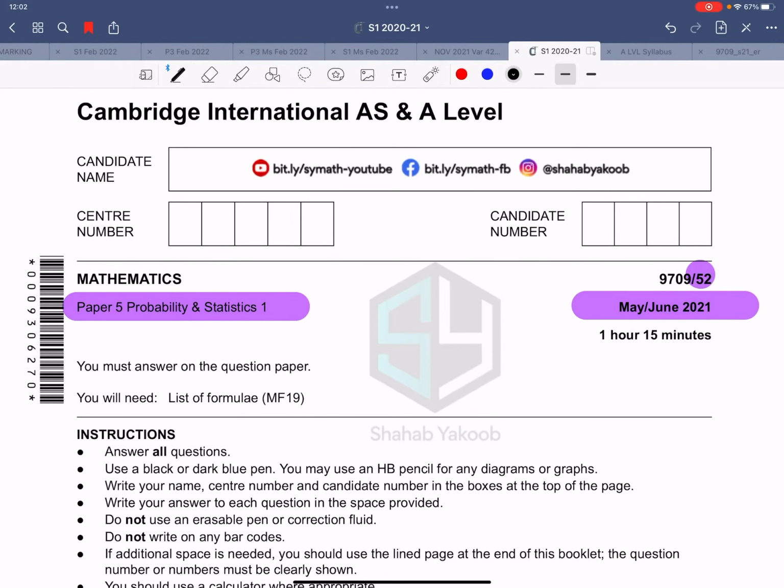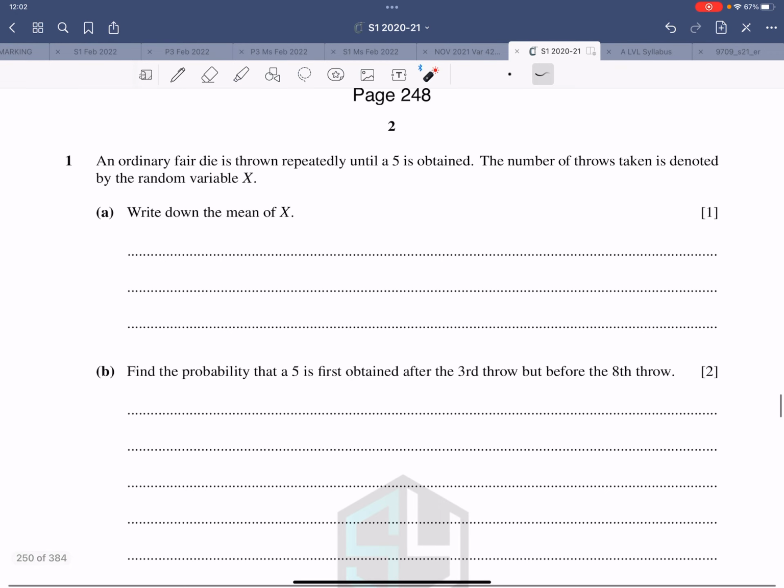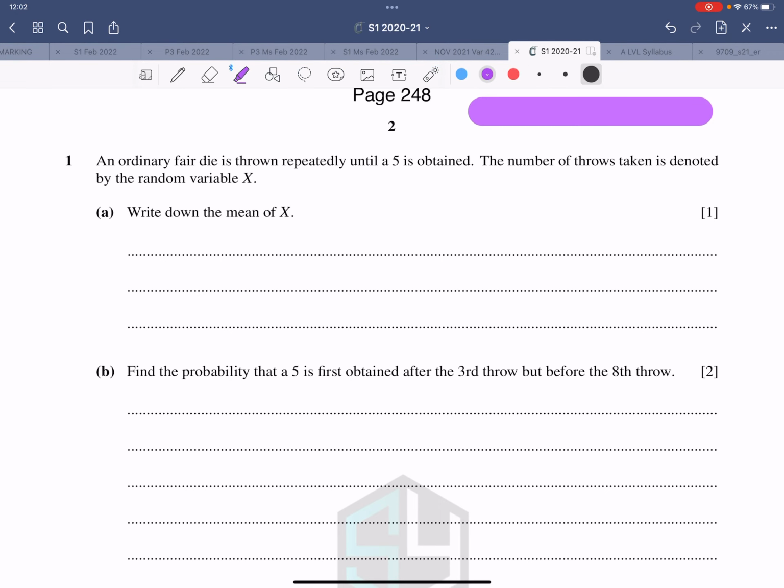The probability in S1, that's paper number 5, June 2021, variant number 2. Let's look at the very first question. The very first question says, an ordinary fair die is thrown repeatedly until a 5 is obtained. Now, this is the terminology for geometric probability distribution. The number of throws taken is denoted by the random variable x. Write down the mean of x.